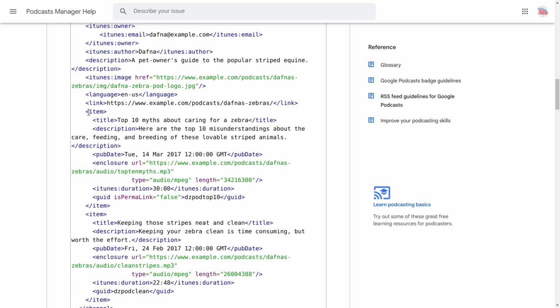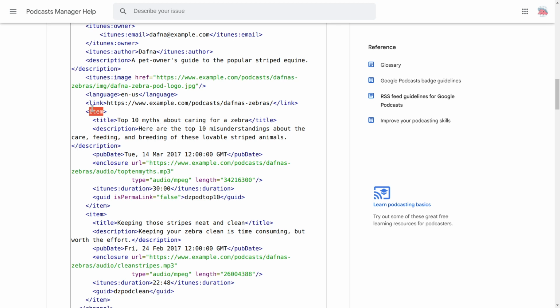Each episode is marked as an item. That item will contain the title of the episode, a description of the episode, the publishing date of that episode, and the URL for that episode. So each episode will contain a title, a publishing date and a URL.